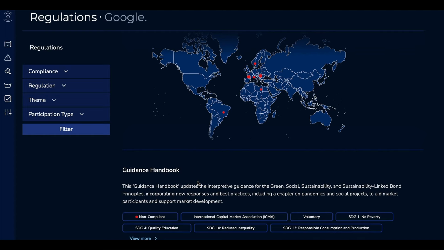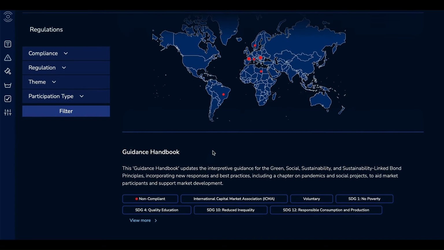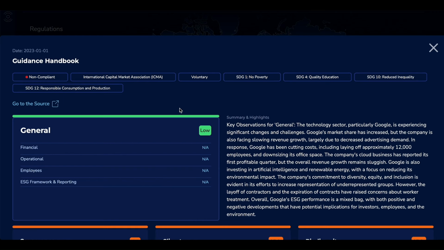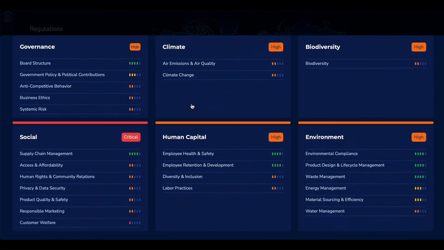Now what we can do here is see all the universal topics that compose a regulation, and say, okay, this regulation contains 1,000 universal topics. To be compliant, you need to fill them all up with all the different granular data, like emissions, for example, with the metrics that you need to disclose. If we see something missing, then you become non-compliant here. So here we give you all the regulations that apply to you and your compliance degree. And if you click here, it will also give you all the key information and key data.